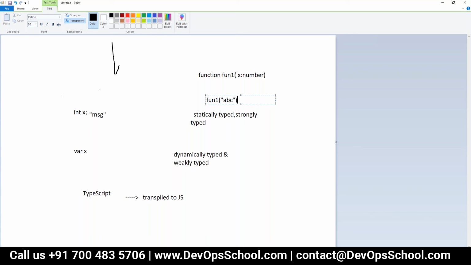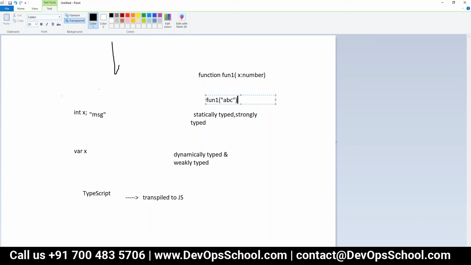And can I write Angular 2 onwards code in JavaScript? Yes, I can, because TypeScript is just one layer above JavaScript. Finally, it gets boiled down to JavaScript only.